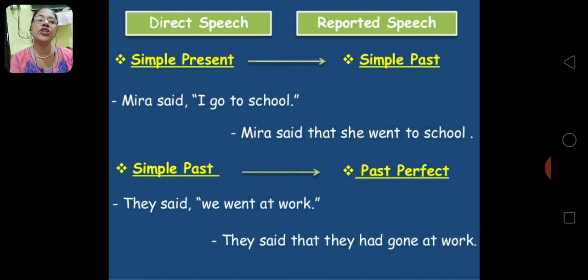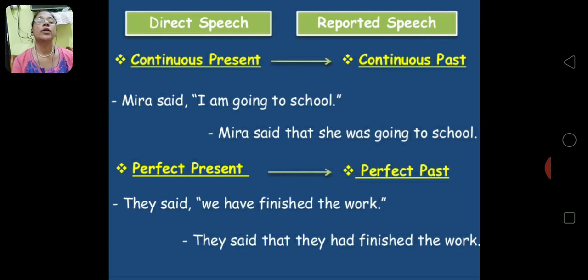Simple past changes to past perfect. They said, we went at work. They said that they had gone at work. Now, went changes to had gone. Present continuous changes to past continuous. Meera said, I am going to school. Meera said that she was going to school.